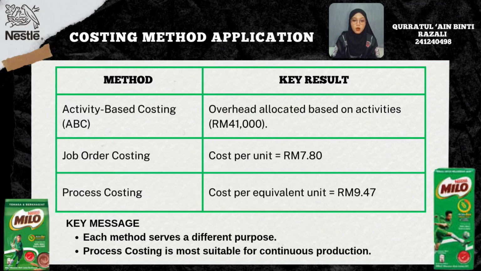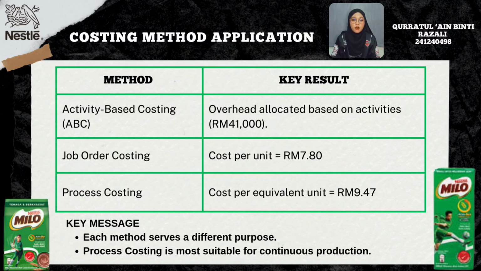Lastly is machine operation. Their overhead cost is 60,000 ringgit with 3,000 machine hours. So 60,000 ringgit divided by 3,000 machine hours equals 20 ringgit per machine hour. Since Milo requires 800 machine hours, 800 multiplied by 20 ringgit equals 16,000 ringgit.